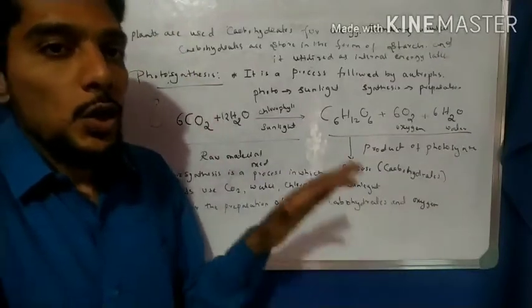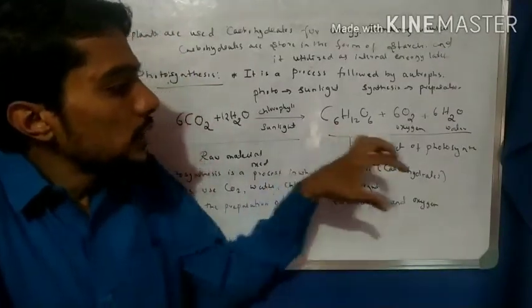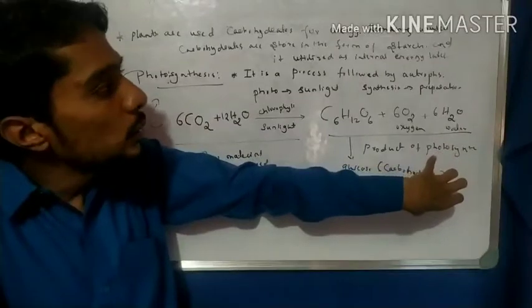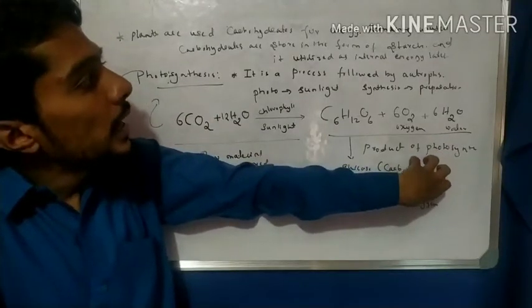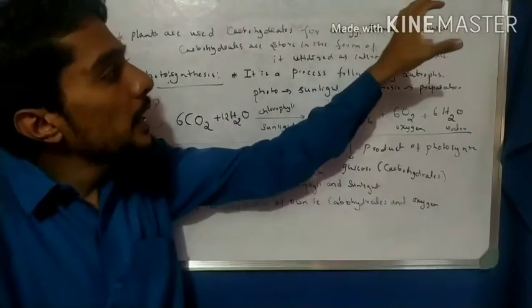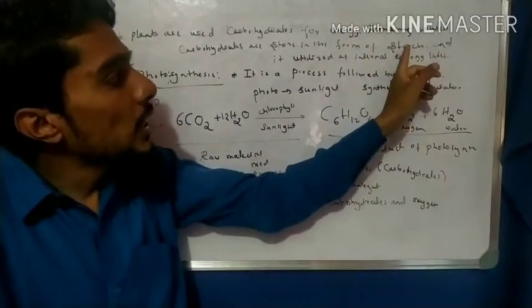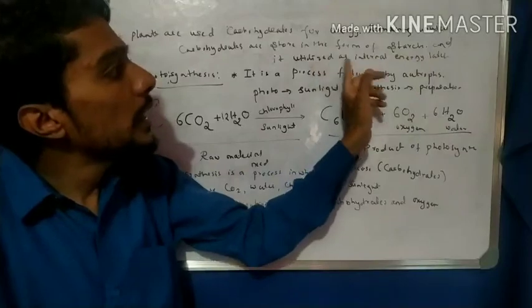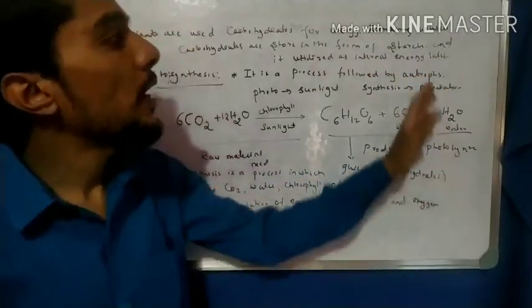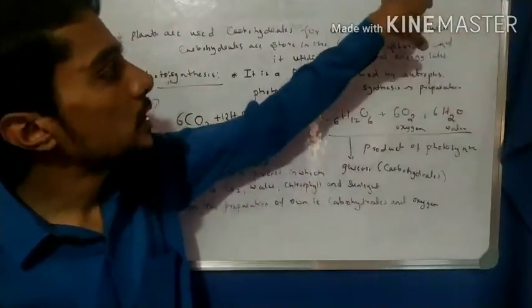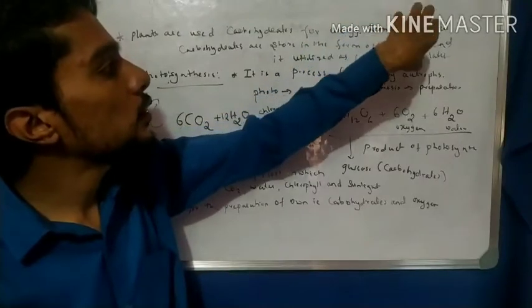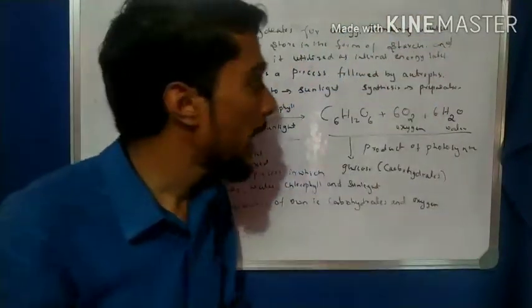So in plants the energy source is carbohydrates, but they do not use all the carbohydrates. They use carbohydrates for energy, but the remaining carbohydrates are stored in the form of starch, and the starch is called the utilized internal energy, which can be used later.